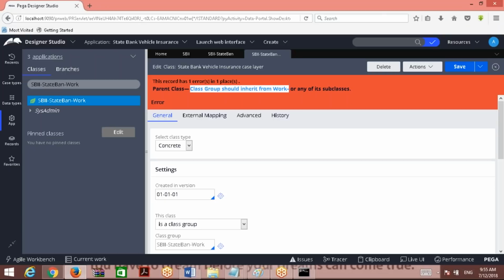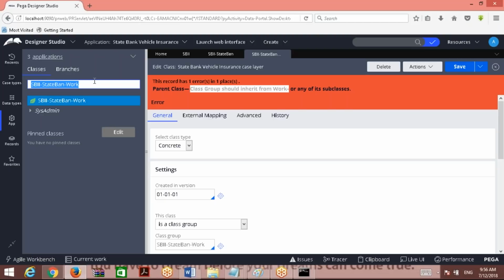So what is the meaning of class group here? So far whatever we have discussed, organization, division, unit, this combination of these three classes by means of pattern hyphen, is called class group. All your business transactions will execute in the class group only. That is the meaning of class group. I'll explain again tomorrow. Now this class group must be inherited from work dash.